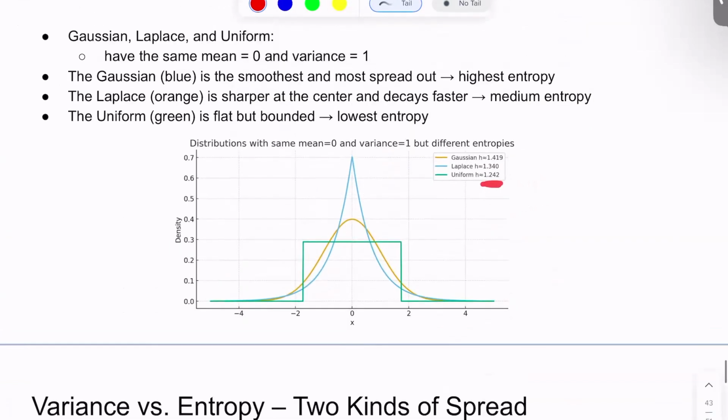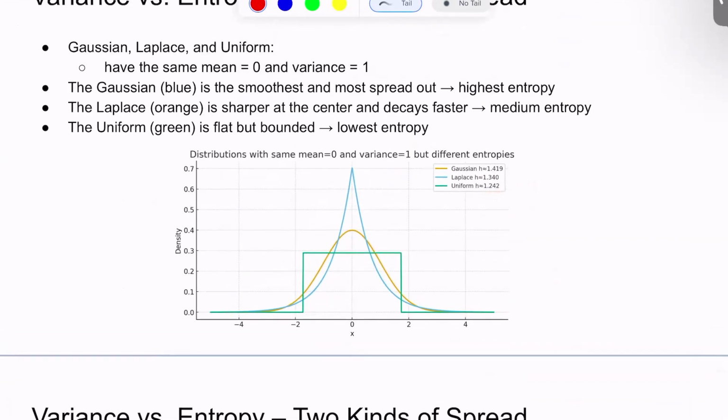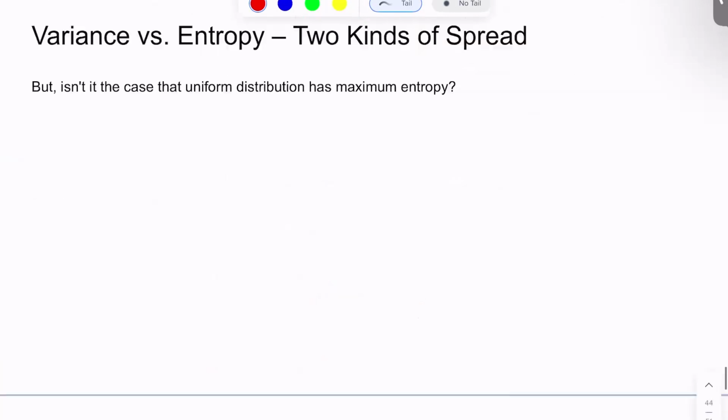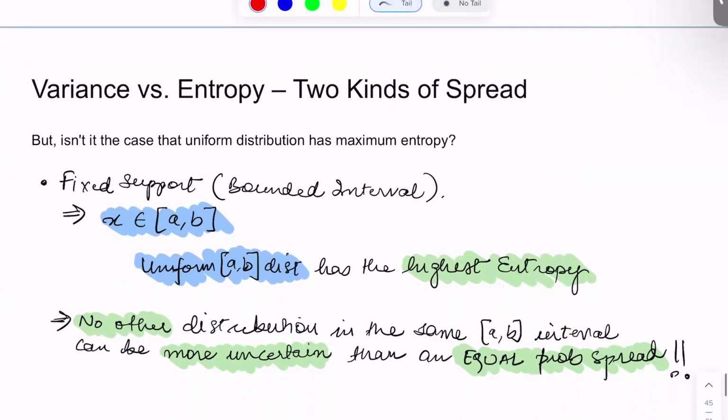But isn't it the case, as we discussed, that a uniform distribution is supposed to have a higher entropy than other distributions, because all the values are equally likely? How is it that in this case the uniform distribution has a lower entropy than the other two? The answer lies in whether we are considering a bounded interval or not.